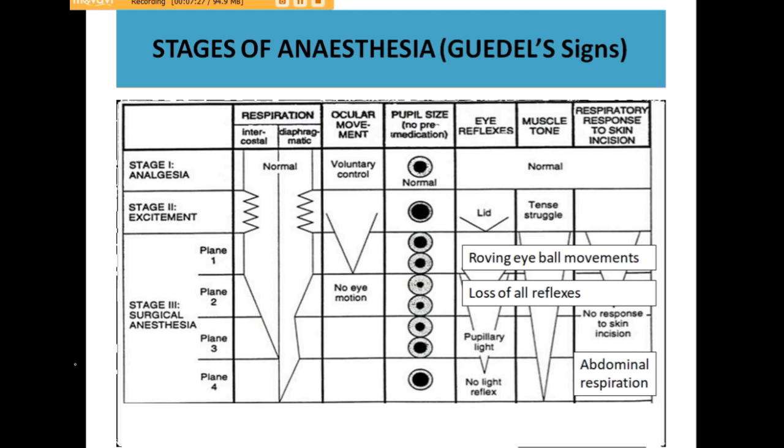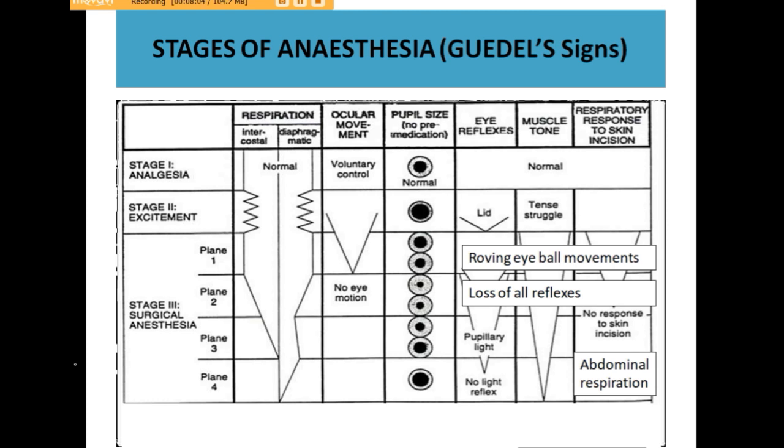When we increase the dose of anesthesia, plane 2 is achieved, where respiration starts decreasing but is still regular, there is no eye motion, the pupil size is lesser than normal, and there is loss of all reflexes. Not only cutaneous but also peritoneal and deep reflexes are absent. So stage 3, plane 2 is the stage of surgical anesthesia, which is required to perform any surgery.